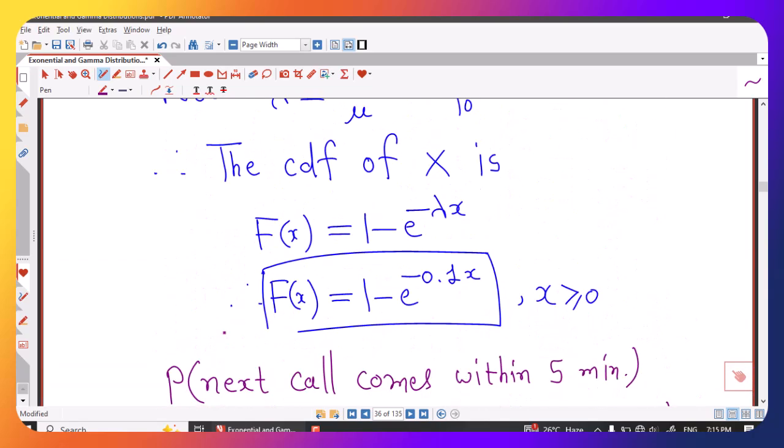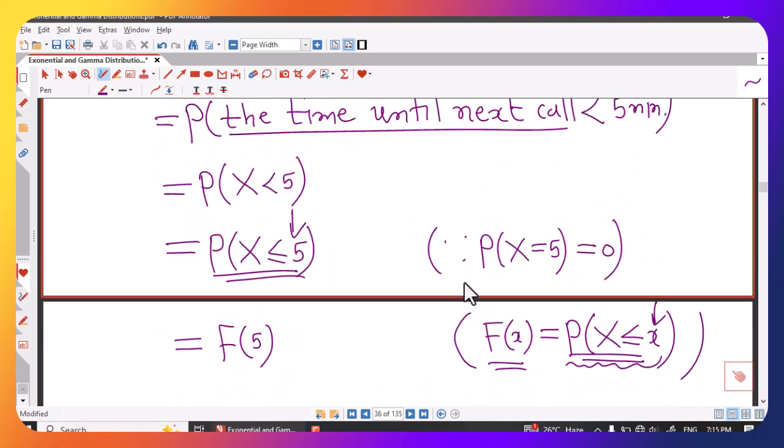Now what is F of x? F of x is 1 minus e raised to minus 0.1 into x. So here we will write x equal to 5, because we are interested in the value of CDF at 5.